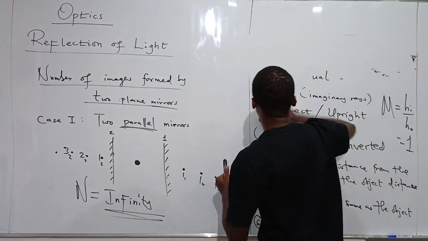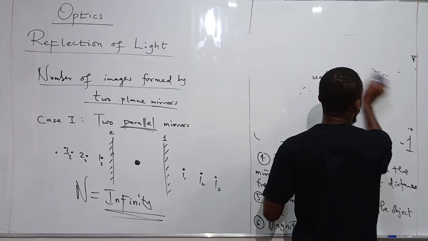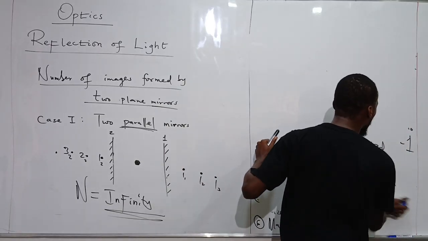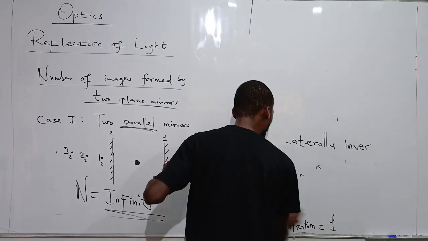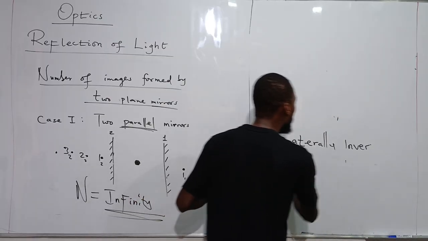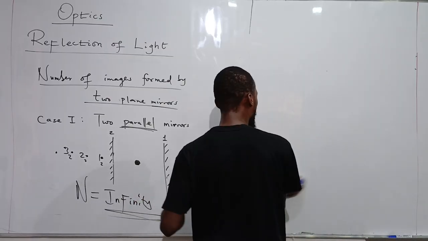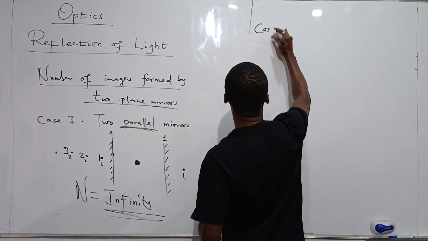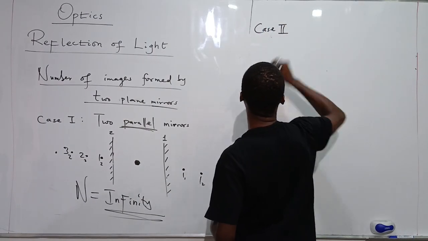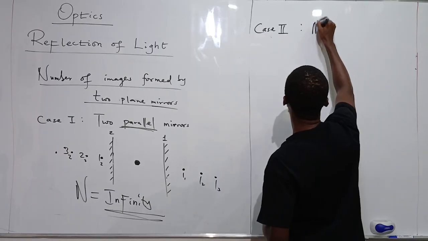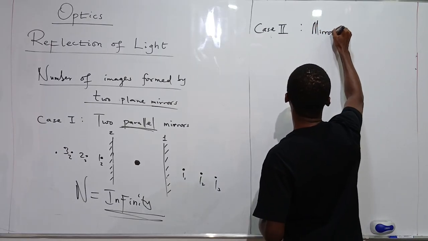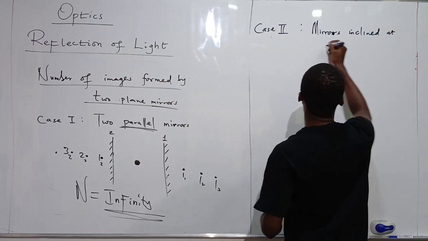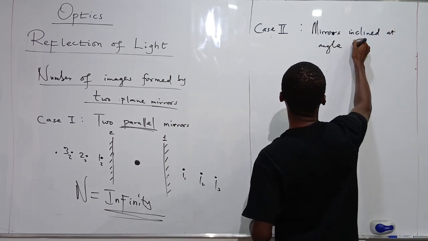Case 2. What if the mirrors are not parallel? What if they are inclined at a particular angle? What if the mirrors are inclined at a particular angle? Case 2. Mirrors inclined at an angle theta. Plane mirrors inclined at angle theta. Right?